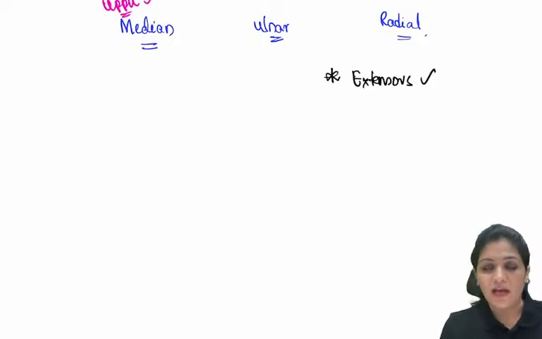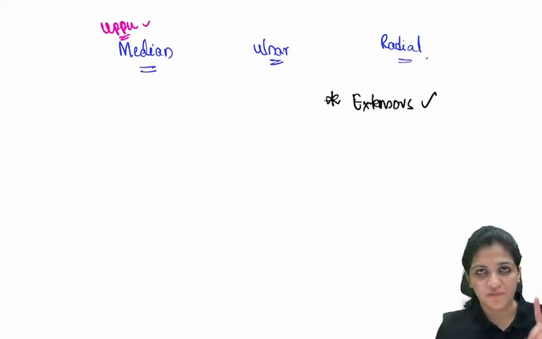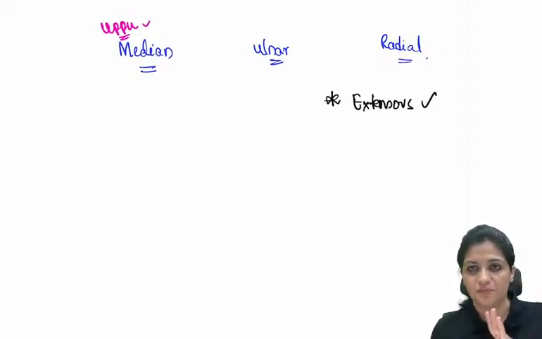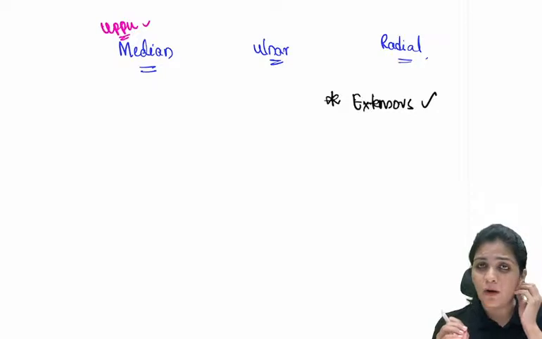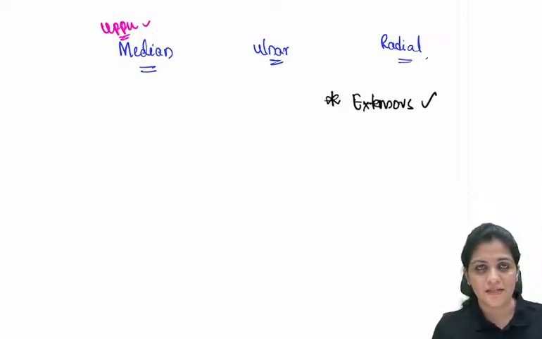Okay, now we are dealing with the upper limb nerves, right? So there are three important nerves which you have to remember. I've told you the median nerve, the ulnar nerve, and the radial nerve. These three you have to remember, right? And coming to the radial nerve, what you have to remember is very easy: it supplies all the extensors.